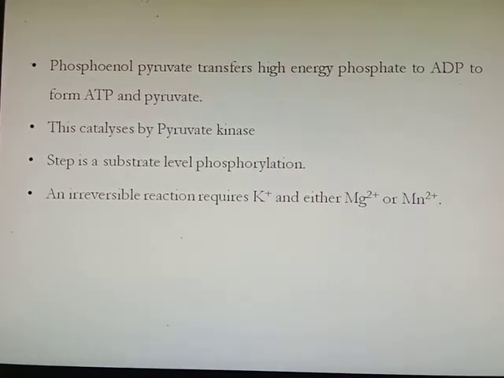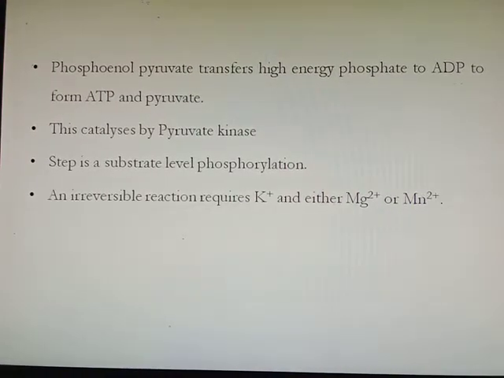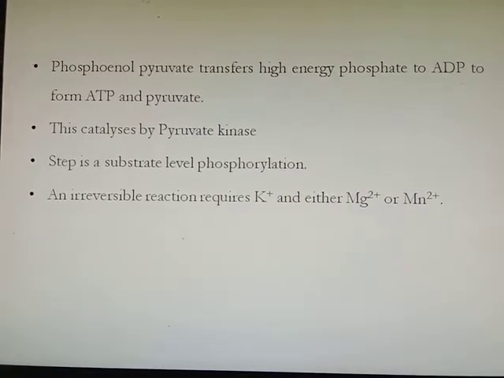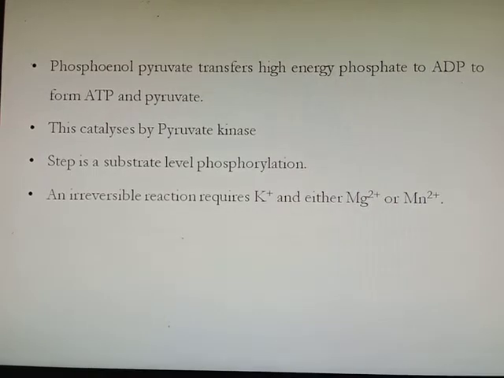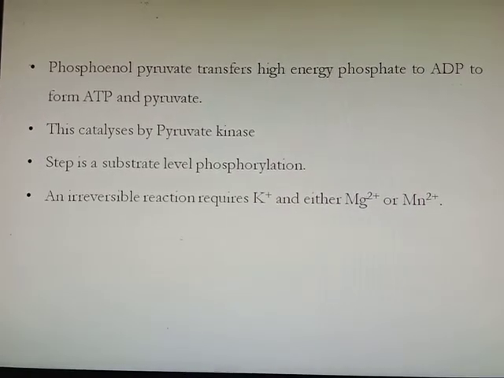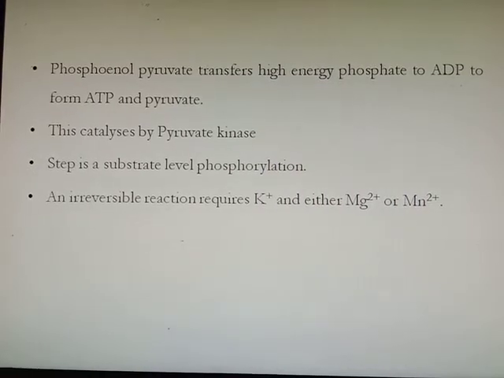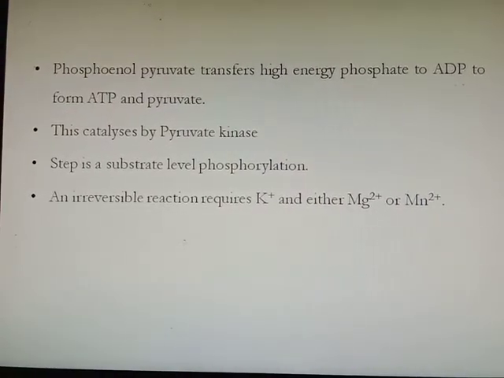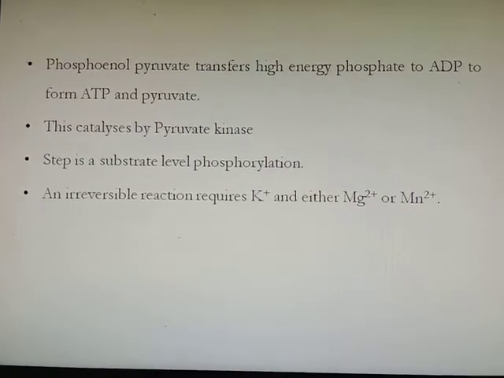So why is it substrate level phosphorylation? Because ATP is synthesized without involvement of the electron transport chain. That's why it is called substrate level phosphorylation. Whereas when ATP is synthesized in the electron transport chain, it is called oxidative phosphorylation. This step is also an irreversible reaction, and it requires potassium and either manganese or magnesium as a cofactor.